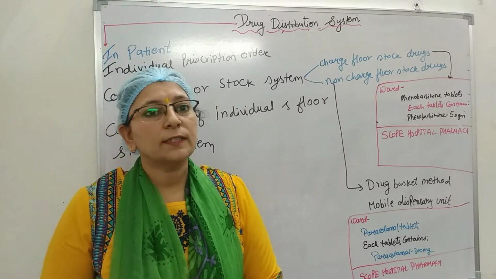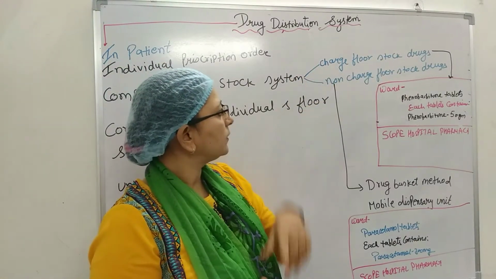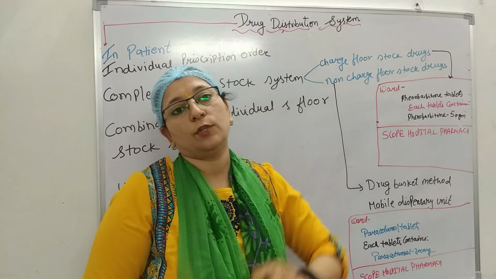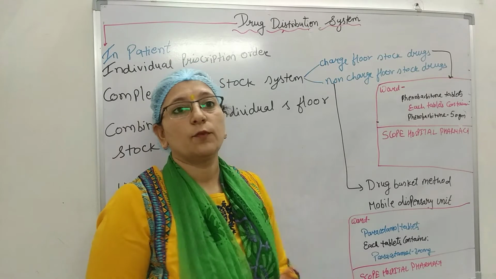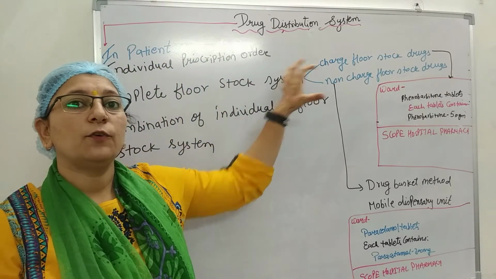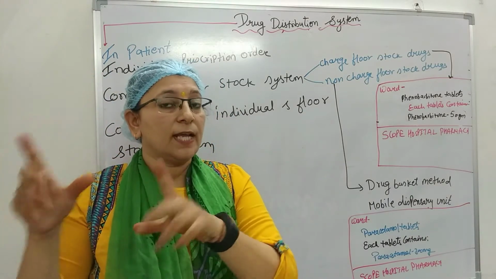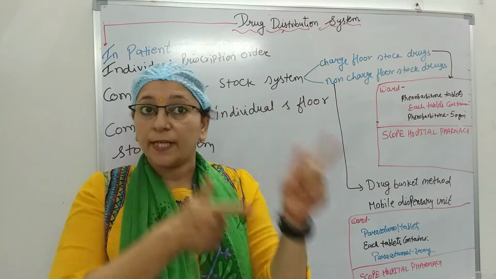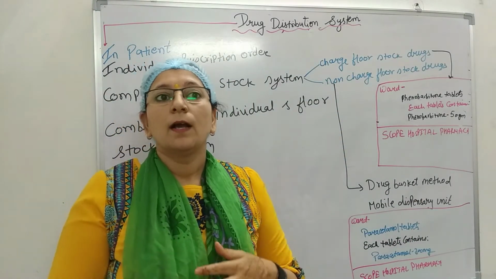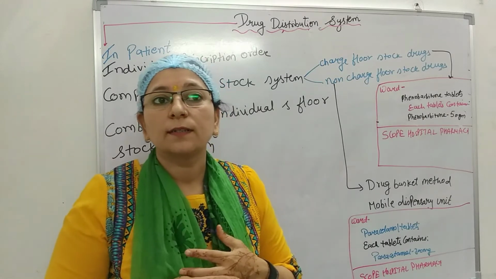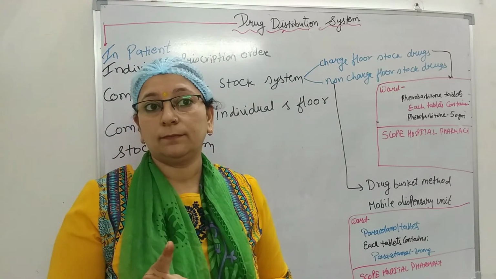Now floor stock is of two types: charged floor stock drugs and non-charged floor stock drugs. Drugs on the nursing stations are known as floor stock drugs. Now, charged floor stock system: medicines which are stocked on the nursing station at all times and charged to the patient account after they have been administered to them. In dispensing of floor stock drugs, the patient is charged for every single dose administered to him.